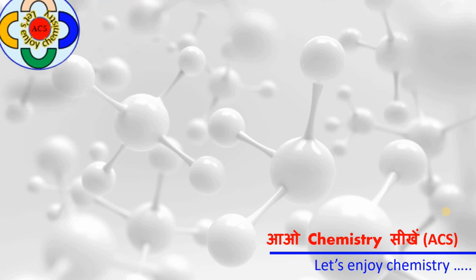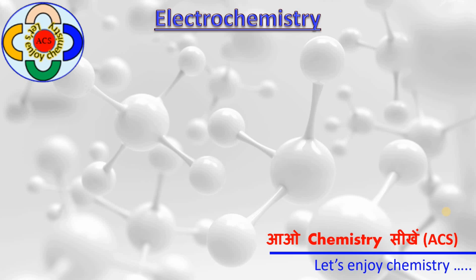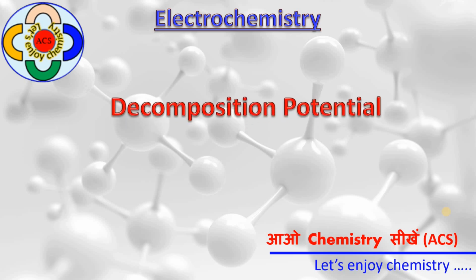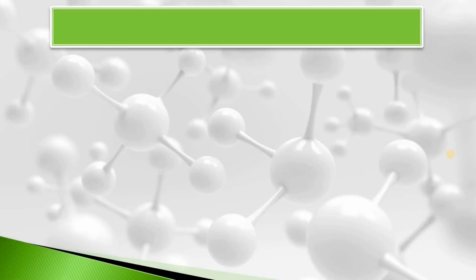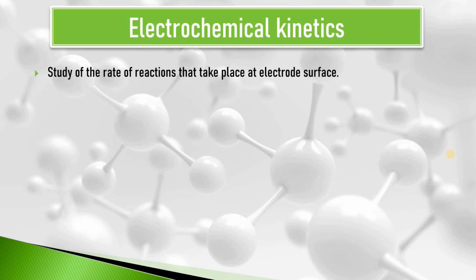Let's enjoy chemistry. Today, we are going to discuss an important topic of electrochemistry. The name of the topic is decomposition potential. Dear students, a lot of reactions take place at the surface of the electrode. The rates of these reactions are studied under a branch of physical chemistry known as electrochemical kinetics. It is the branch that studies the rate of reactions that take place at the electrode surface.